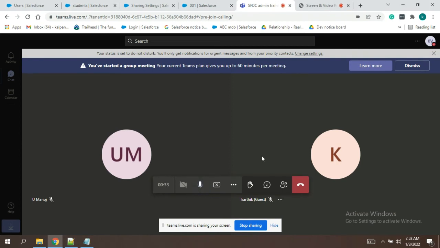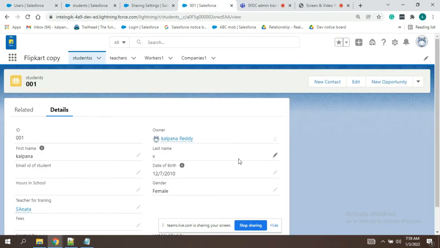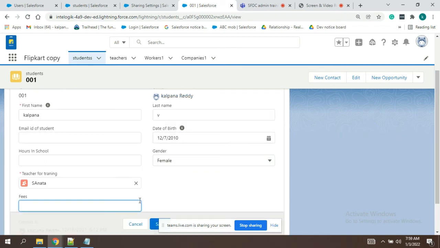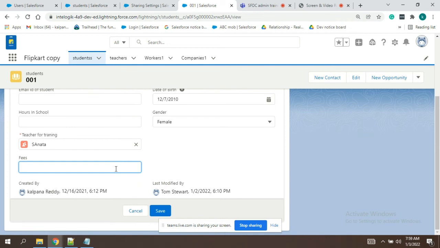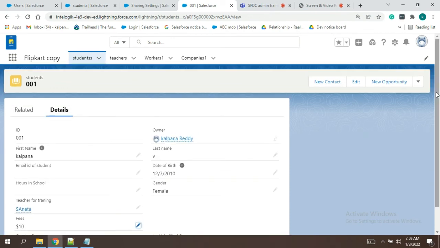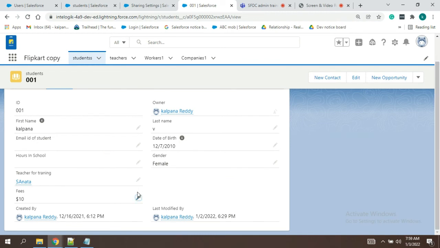Hi guys. Now we'll see whether the fees column has come up or not. It has come, but it is only for reading purpose and we cannot edit it. We'll just test it. Kalpana has the records to edit it, so she is able to do it.